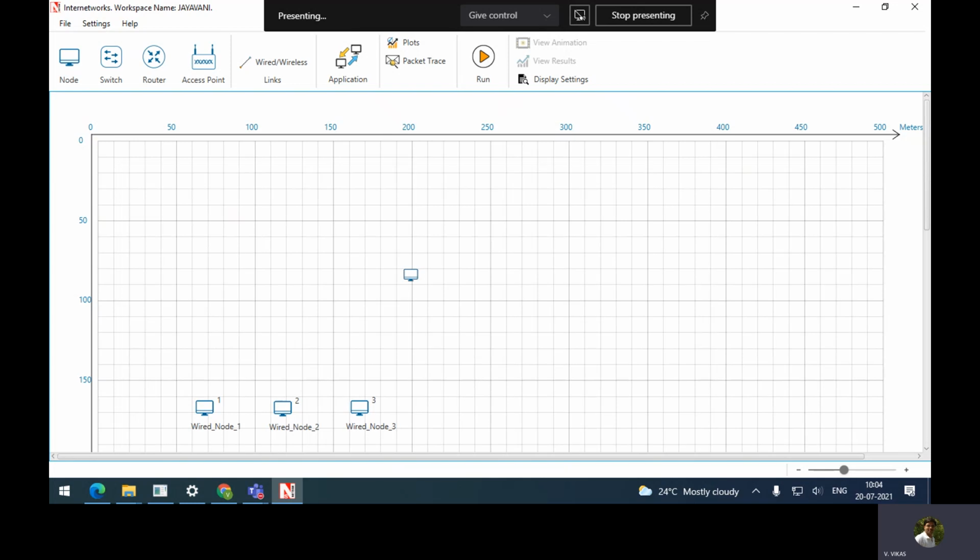See, if you keep on clicking on that environment, more number of nodes will be coming. Okay. So it's better if you close the complete environment and open again if you are getting more number of nodes.